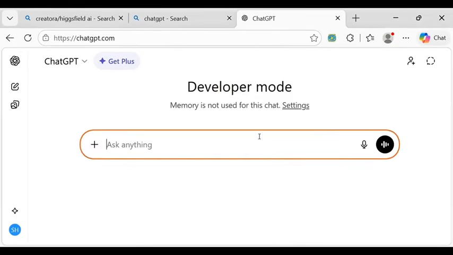Now, let's get started. So guys, let's try and create a new African folktale story together using ChatGPT and Grok AI. We are going to use ChatGPT to generate our prompt and we'll use Grok AI to generate our video. Now, this is what I want us to give to ChatGPT.